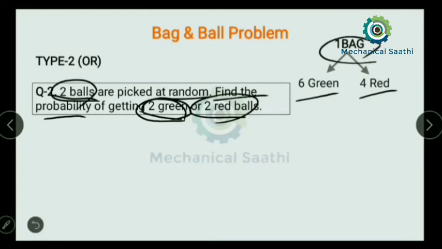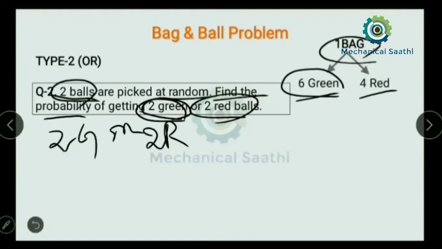So we can write 2 green ball or 2 red ball. How many green balls are there? 6. So I can write 6C2, and this is OR, so for OR I have to add.